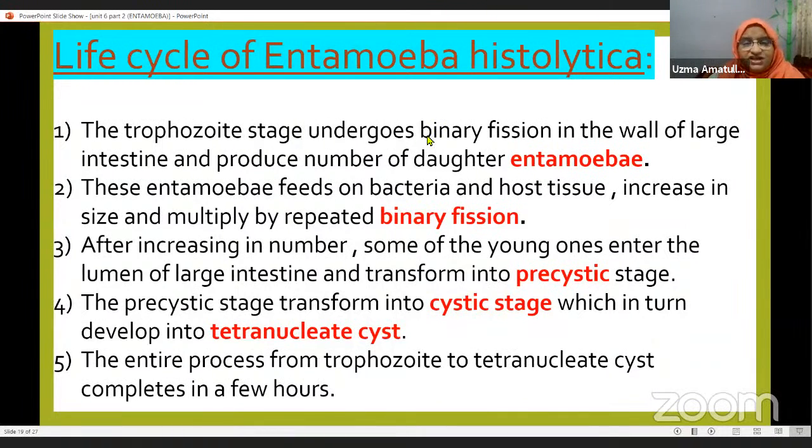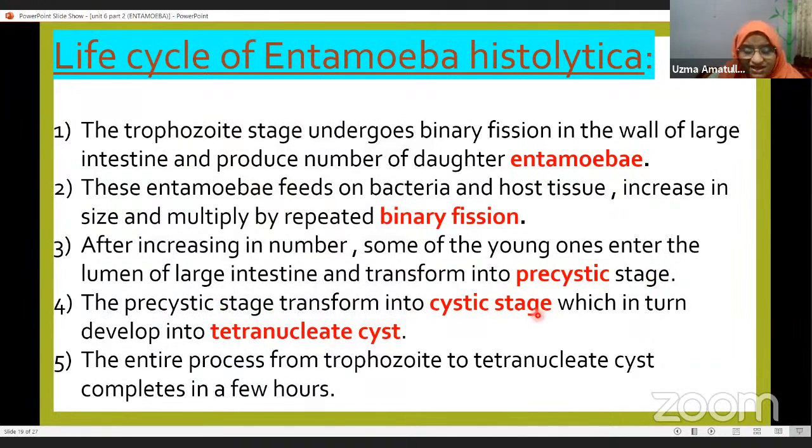The trophozoite stage undergoes binary fission in the wall of the large intestine and produces a number of daughter entamoebae. These entamoebae feed on bacteria and host tissue, increase in size and multiply by repeated binary fission. After increasing in number, some of the young ones enter the lumen of the large intestine and transform into the precystic stage.